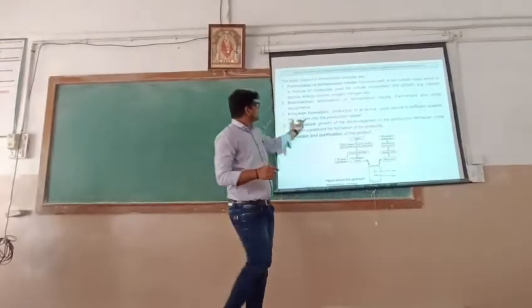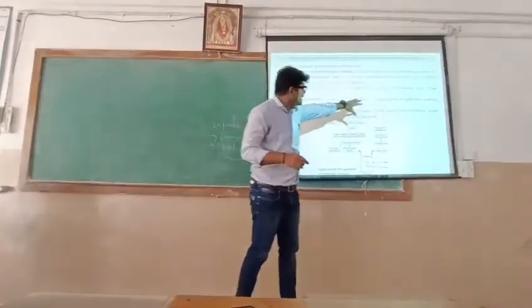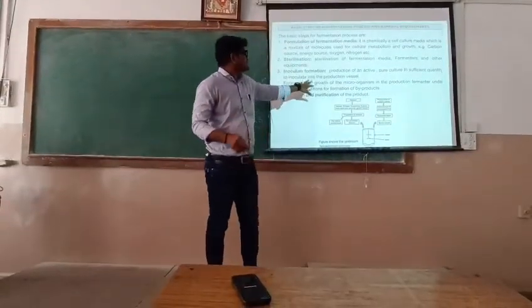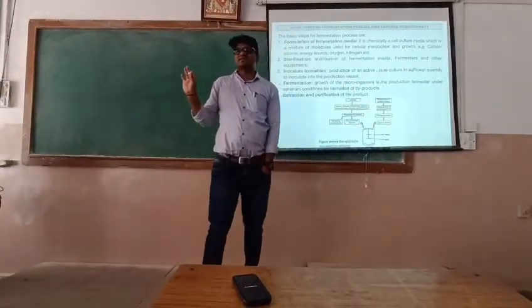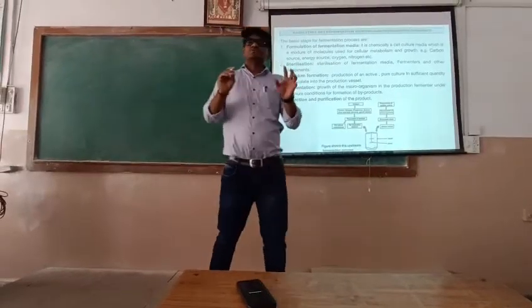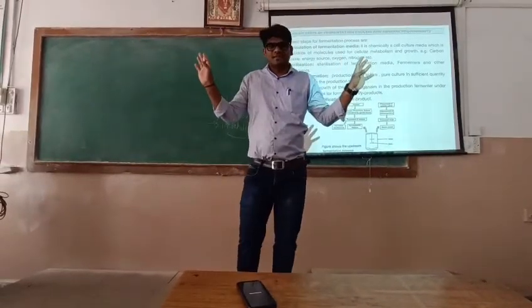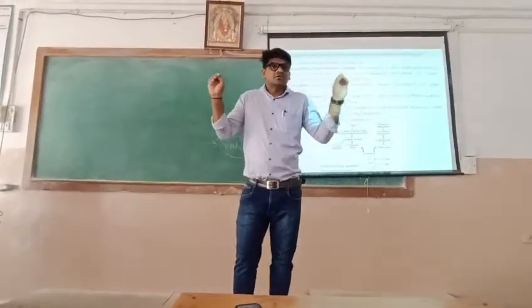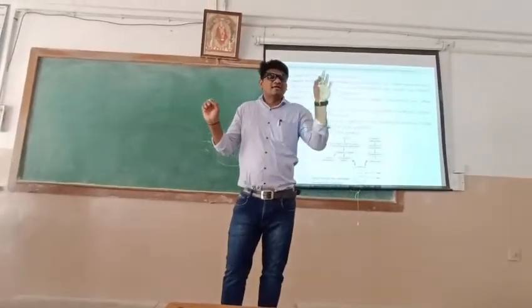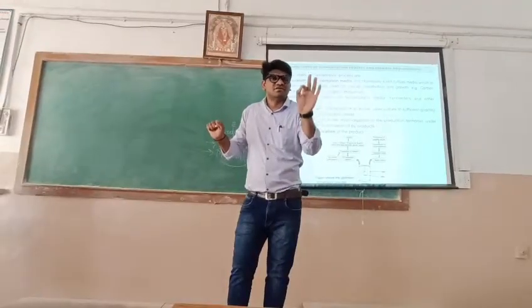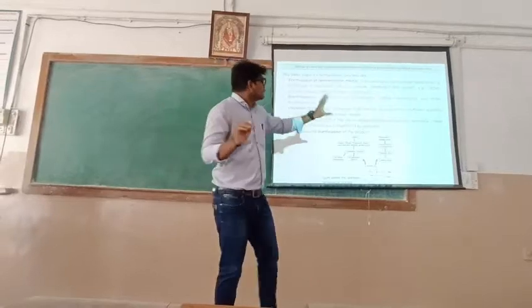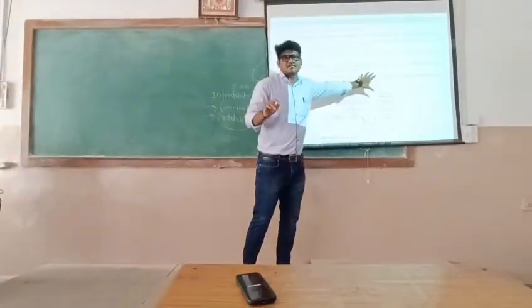Inoculum formation is the production of an active pure culture in sufficient quantity to inoculate into the production vessels. Suppose we want more yield, more production of amylase. That time the pure culture is your inoculum, and we want a fresh inoculum culture.